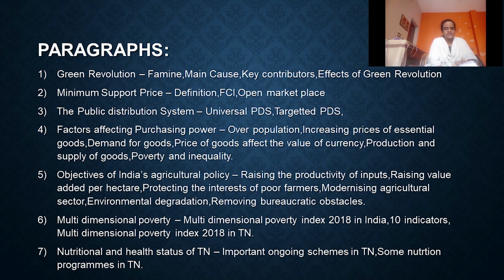And what are the factors affecting the purchasing power, and explain them. In this paragraph, you have to write about some side headings in an elaborate manner. That is, first one, overpopulation we have to write. Second one, increasing prices of essential goods.